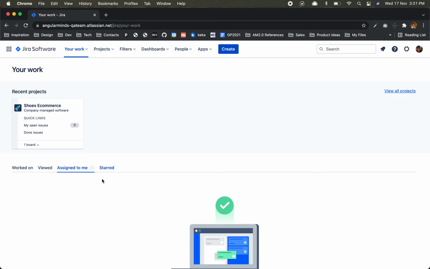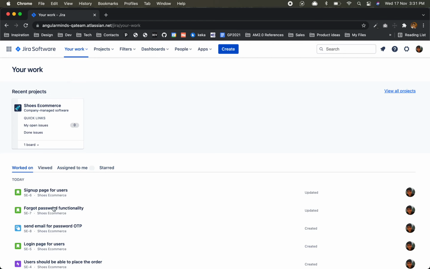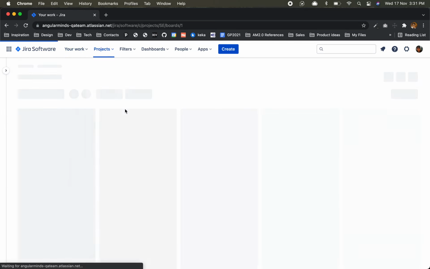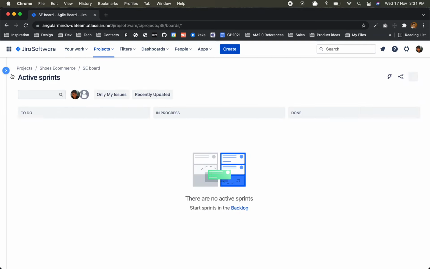Correct? Shortcut. But this dashboard is combining all projects. There could be multiple projects and all assigned tasks will be shown here. But if you go inside one particular project, then it's just these things.